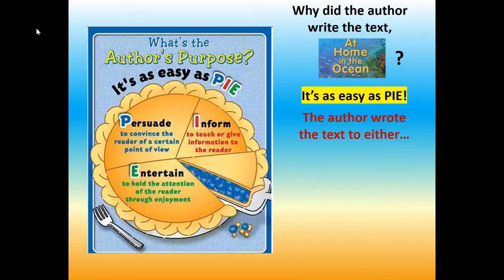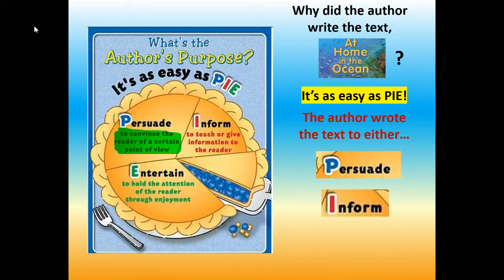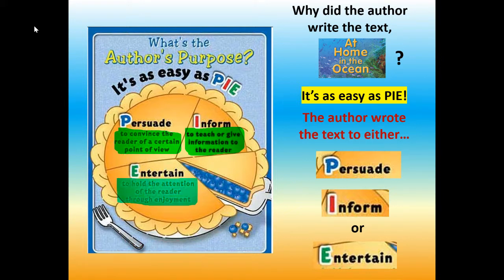The author wrote the text to either persuade, P, and persuade means to convince the reader of a certain point of view, or the author wrote the text to inform. Inform, I, stands for to teach or give information to the reader. Or entertain, E. Entertain means to hold the attention of the reader through enjoyment.